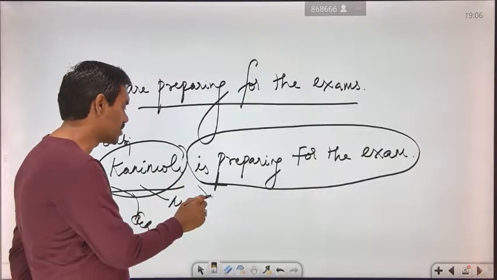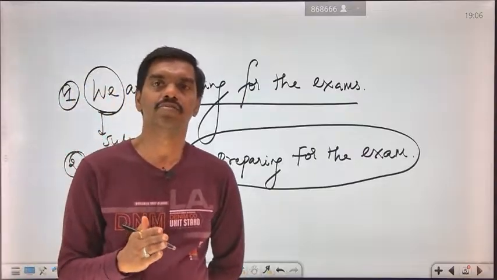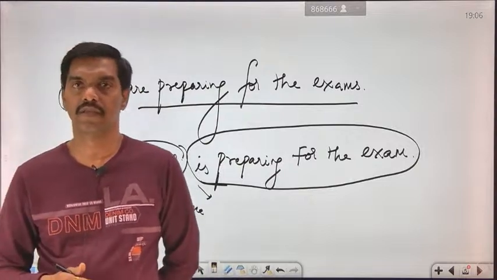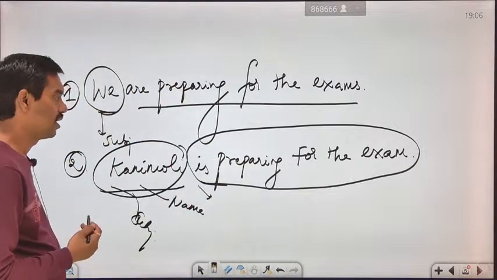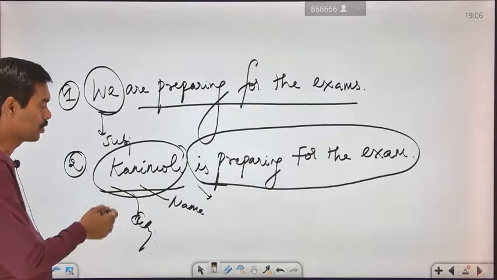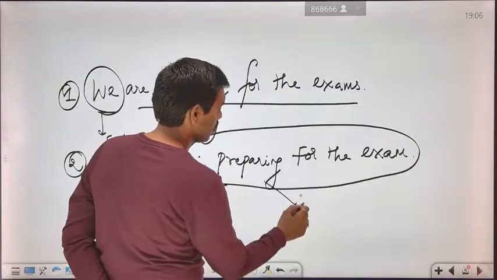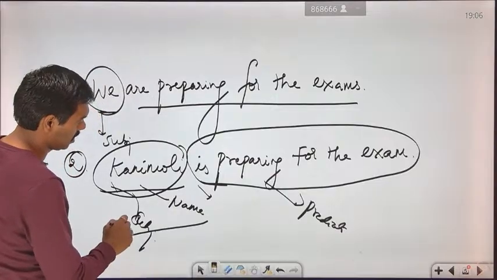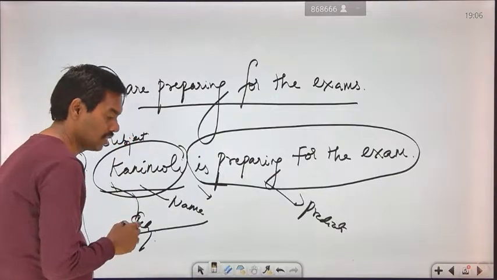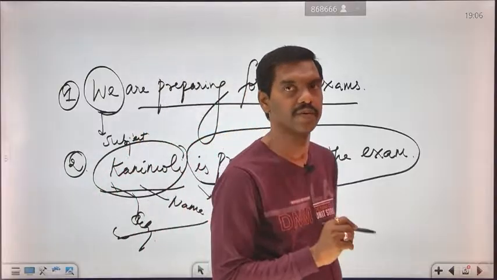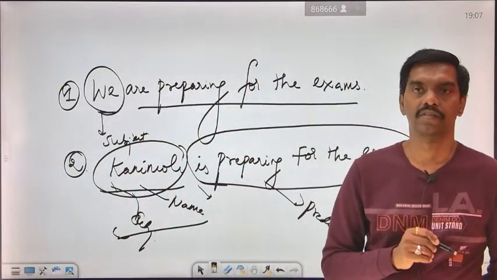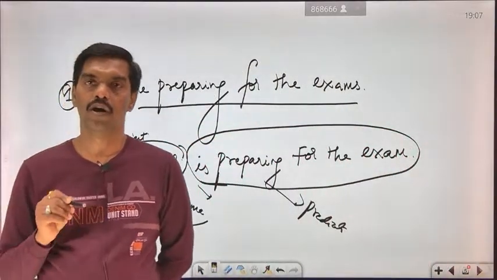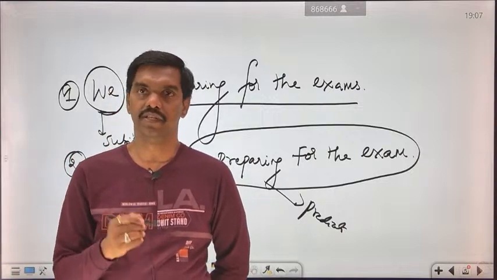Here the verb will tell us what tense appears, whether the sentence says today, tomorrow, or past, whatever it may be. So she or he is preparing for the exam. This comes under the predicate, and what comes before it is the subject. Now I think you know how to separate the subject and the predicate, as you have studied for the past 3 or 4 classes.